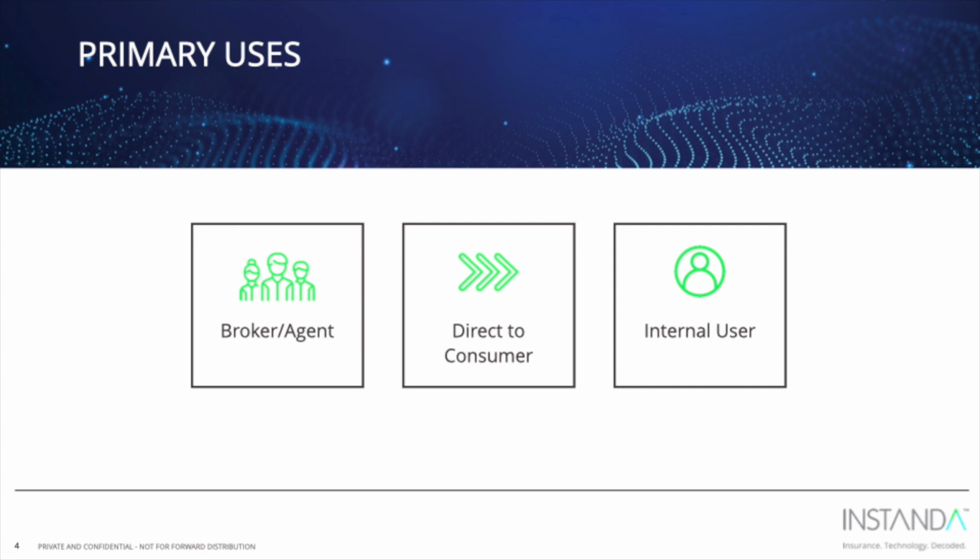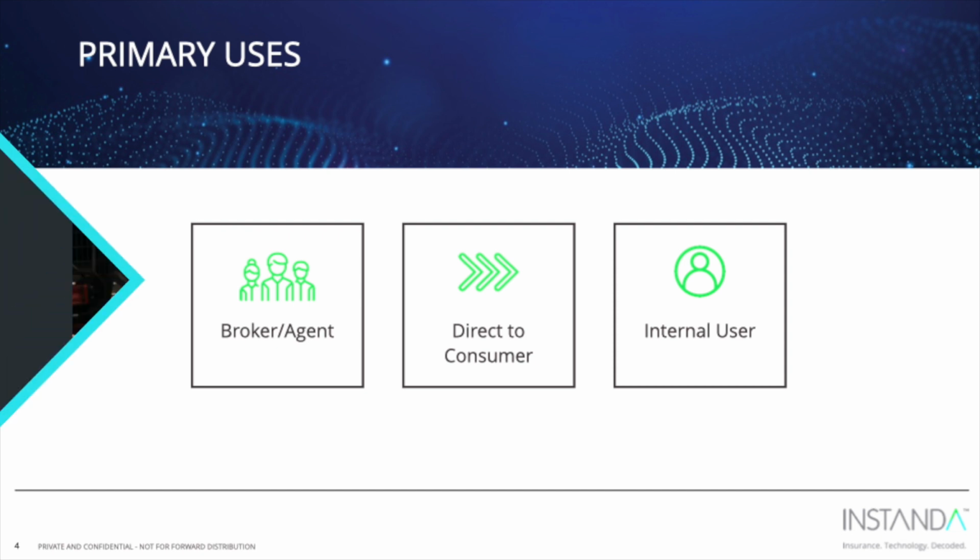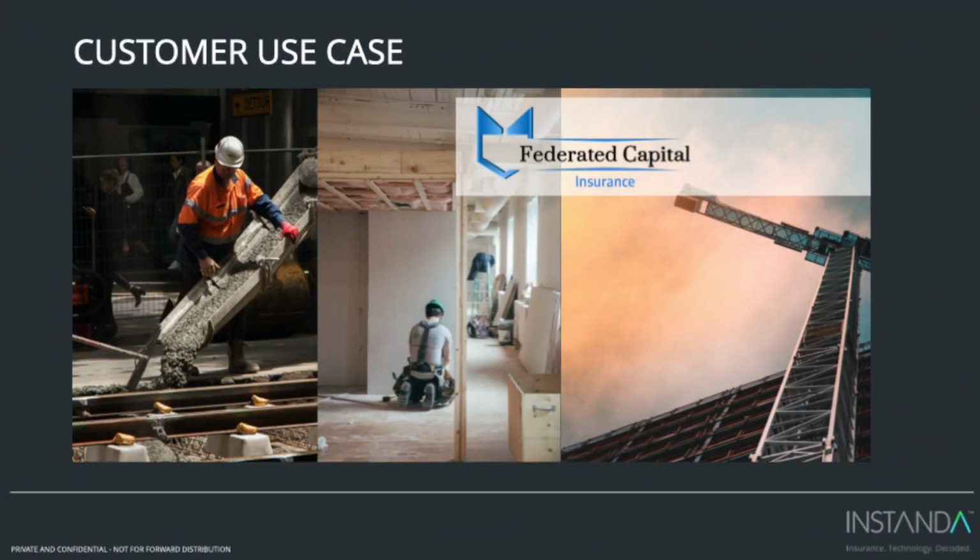Before we jump behind the scenes to configure insurance products, we want to show you 3 primary ways companies experience INSTANDA, through the eyes of a broker, consumer, and internal user, like an underwriter. To show these different views, let's look at a company called Federated Capital. They are an experienced insurer that has offered general liability products for many years, but are ready to bolster their broker capabilities by offering a new construction package. At the same time, they also want to expand their reach by offering a direct-to-consumer channel.